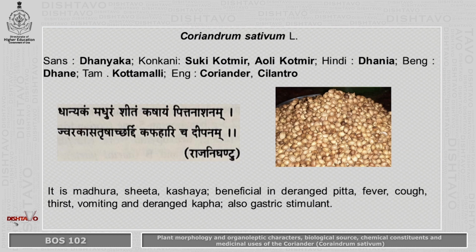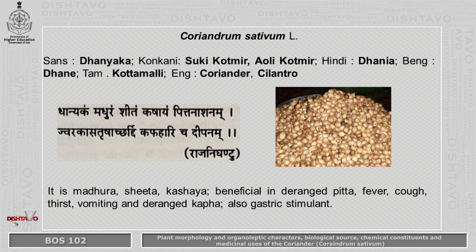Coriandrum sativum is the botanical name of coriander. In Sanskrit, it is called dhanyaka. In Konkani, we call the dry seeds suki kotmir, and the leaves oli kotmir. In Hindi, it is dhania. In Bengali, dhane. Tamil, kottamali. English, coriander for the dry seeds, and cilantro for green leaves.